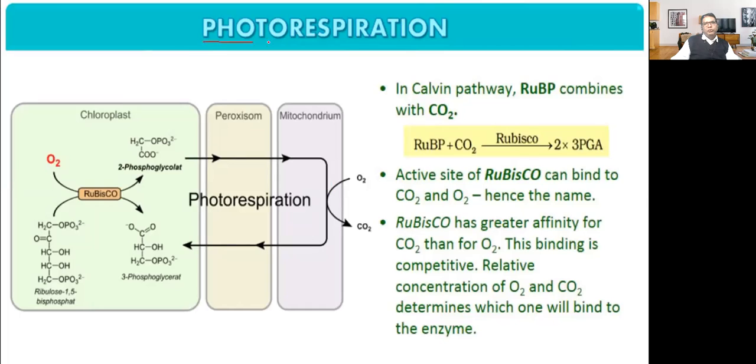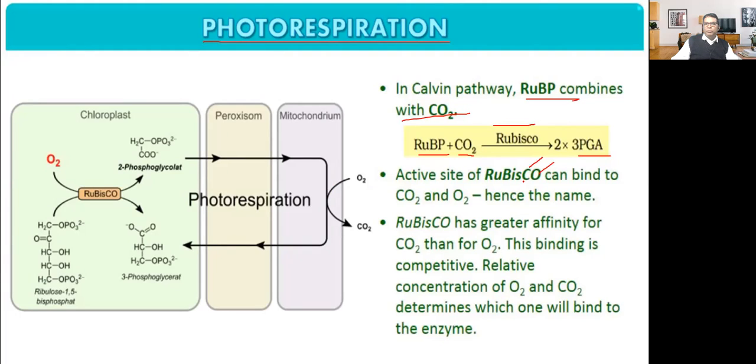Now, what is photorespiration? In the Calvin pathway, RuBP combines with carbon dioxide in the presence of Rubisco, and it produces 2 molecules of 3-PGA. Here, the active site of Rubisco can bind to carbon dioxide and oxygen, hence the name. Rubisco has both a binding site for carbon dioxide as well as oxygen.